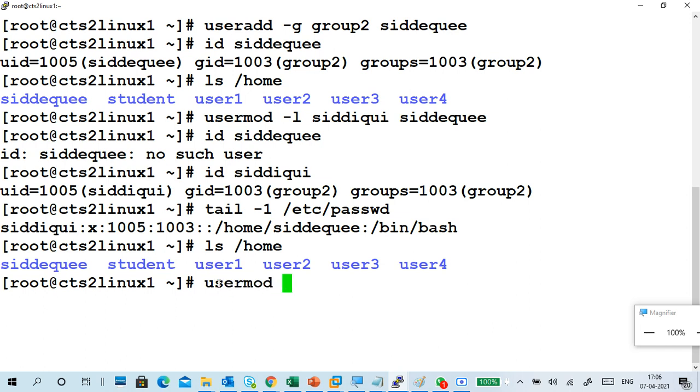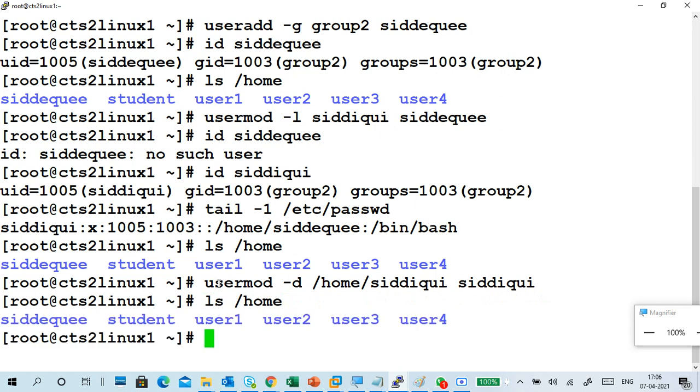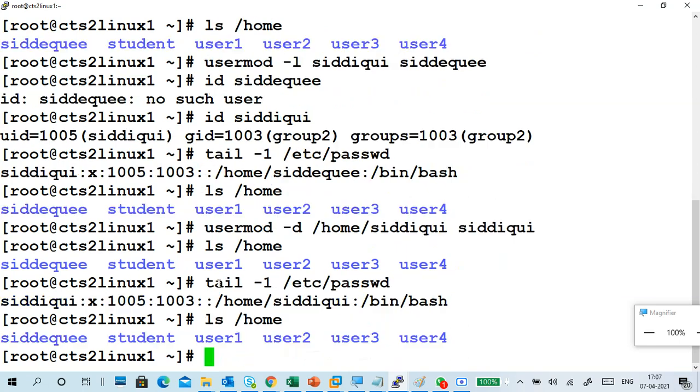usermod -d /home/ and the correct name for Siddiqi. I didn't press a Q. Now check it. The name is changed here, but the actual name is not changing.